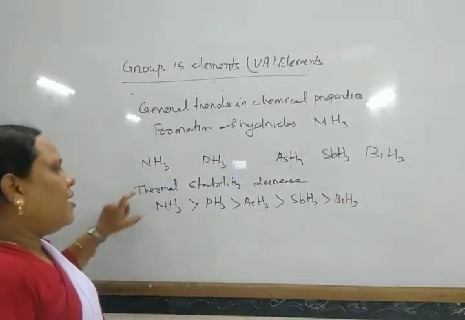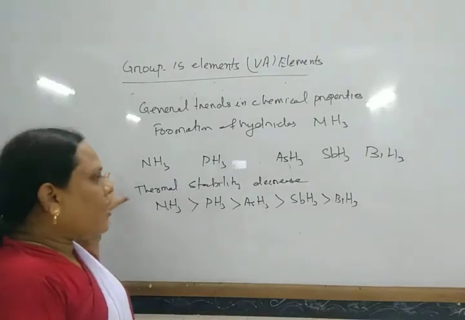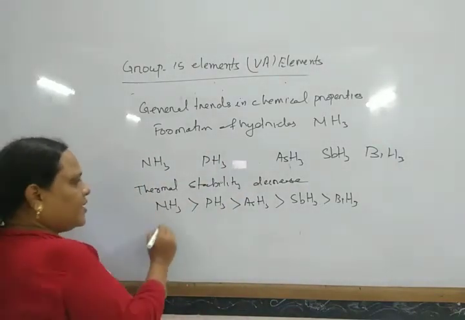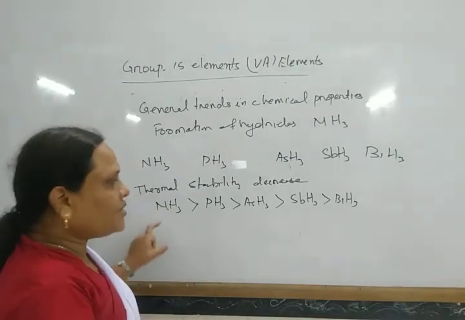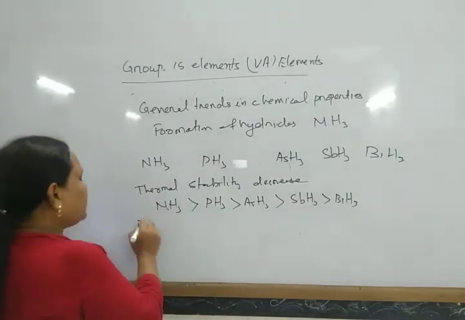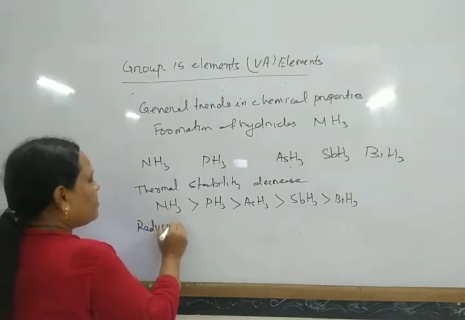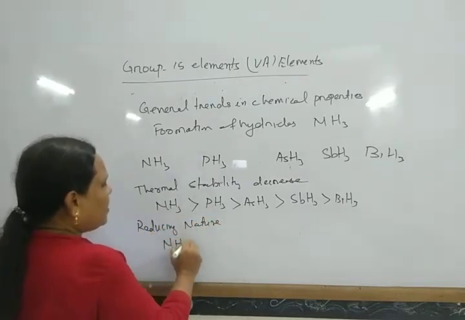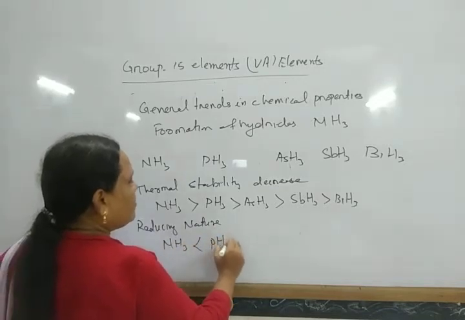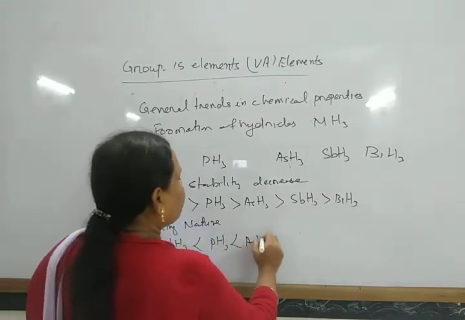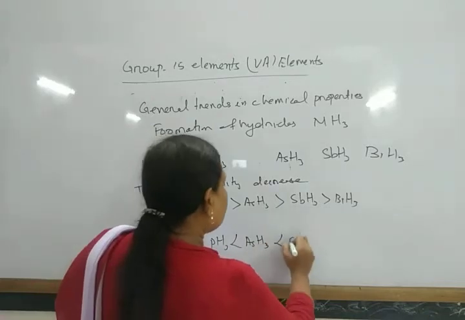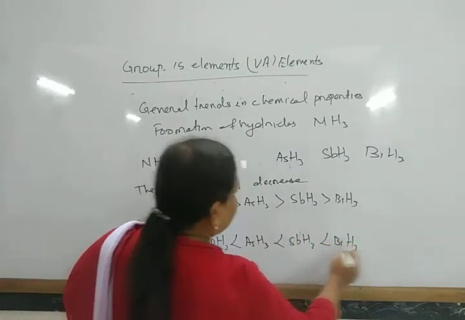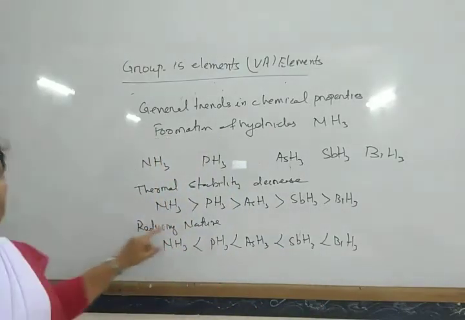And these hydrides also act as reducing agents, and the reducing character is just the reverse of this: ammonia, then phosphine, then arsine, and so on. So this is how the reducing nature varies.